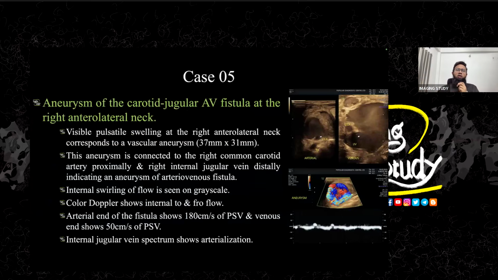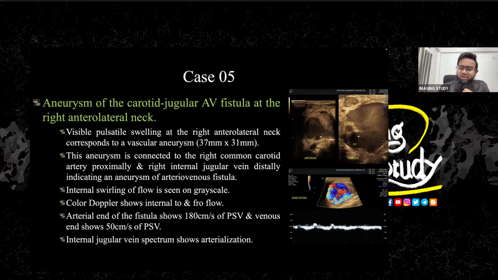So this is a case of aneurysm of the carotid jugular arteriovenous fistula at the right anterolateral neck. You see the description I have given here: the visible pulsatile swelling at the right anterolateral neck corresponds to a vascular aneurysm. This aneurysm is connected to the right common carotid artery proximally and the right internal jugular vein distally, indicating an aneurysm of arteriovenous fistula.